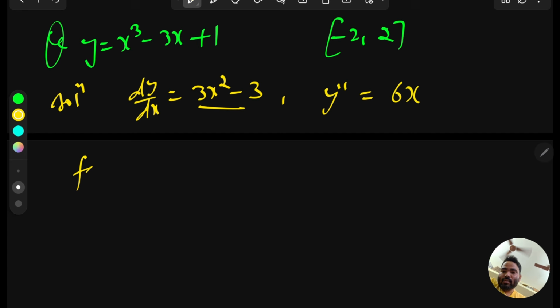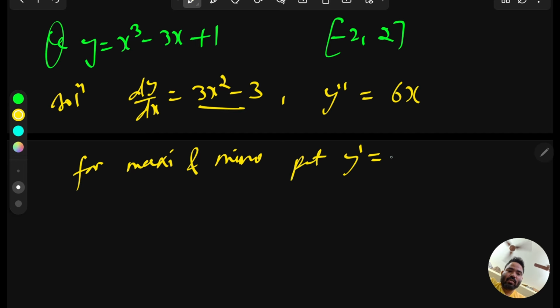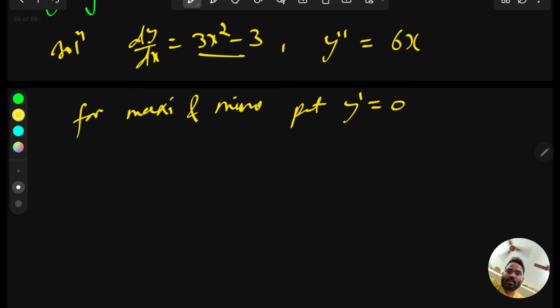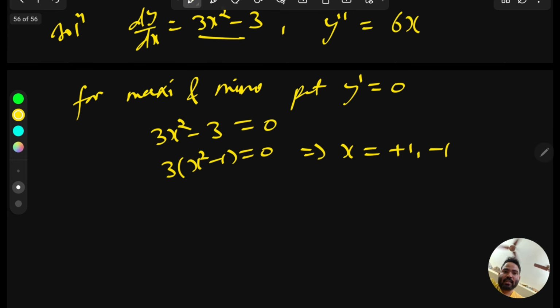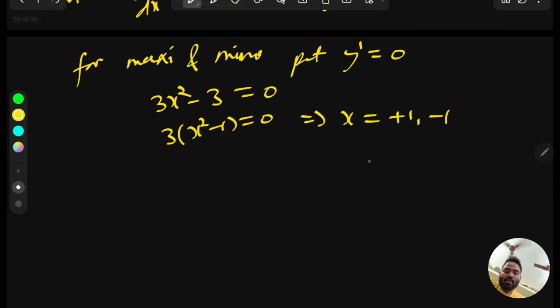Now for maxima and minima, put y dash equal to 0, then only you can see where the tangent is horizontal. So y dash equal to 0 means 3x square minus 3 equal to 0, and from here you can take 3 common, so this will give you x square minus 1 equal to 0. So from here you will get x equal to plus 1 comma minus 1. So these are the points. And now we have the interval minus 2 comma 2.